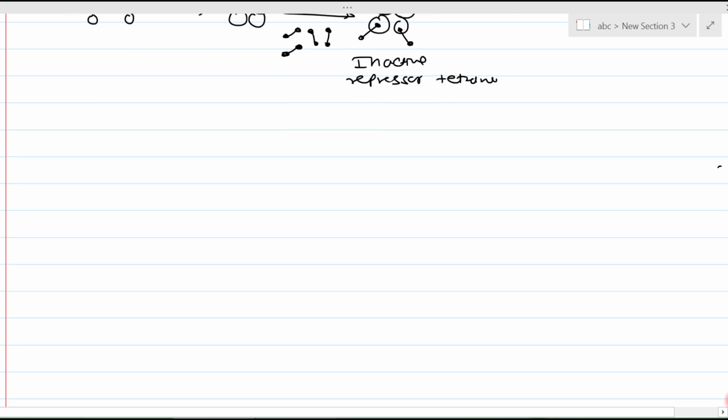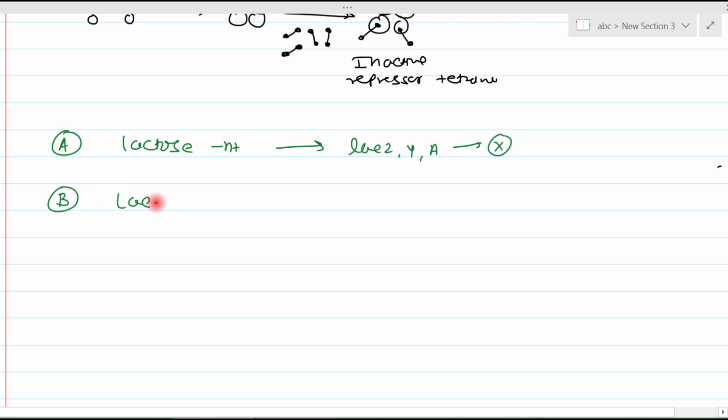So here we had seen three conditions. In condition A, we had seen lactose is absent. At that time, lac Z, Y and A are not transcribed. In condition B, we had seen lactose present. So at that time, what will happen? These lac Z, lac Y and lac A are getting transcribed, so that beta galactosidase, lactose permease and thiogalactoside transacetylase are synthesized, and so they can handle the lactose. So this is a good thing.